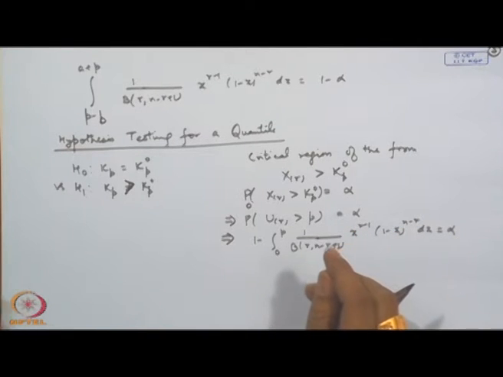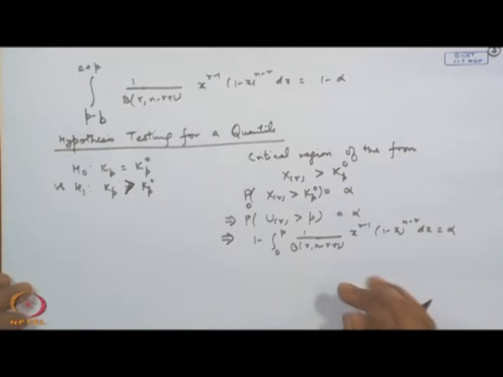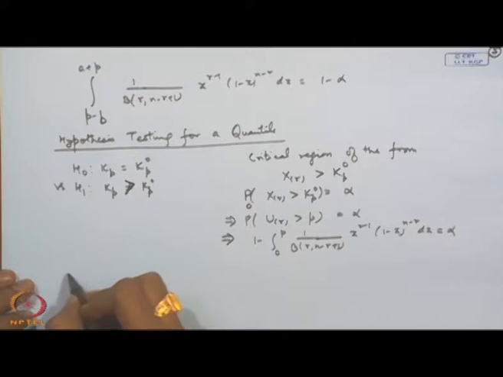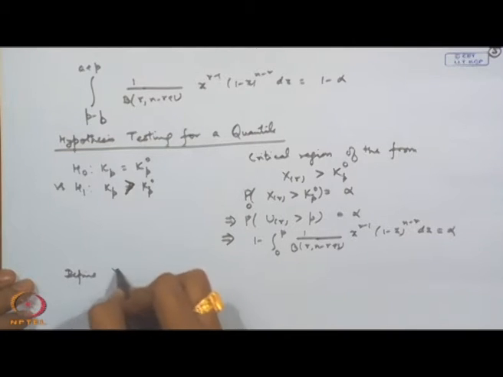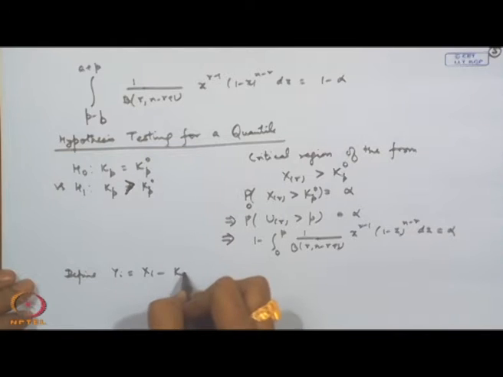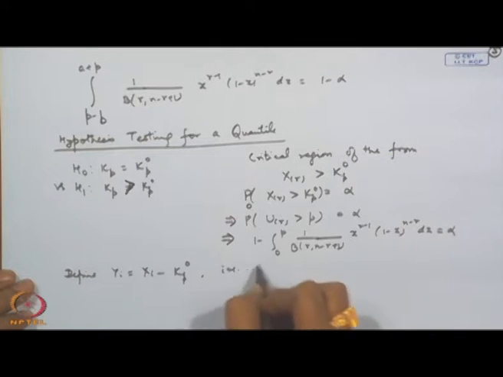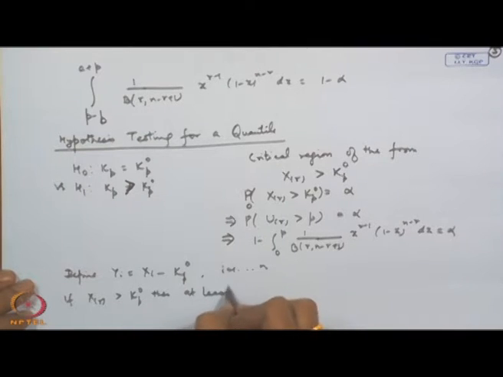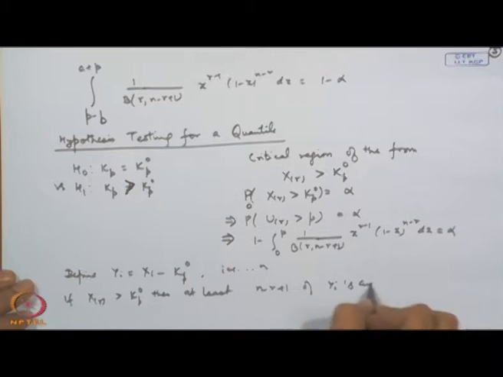We will give an alternative formulation of this. Let us consider, say, Y_i is equal to X_i minus k_p0 for i is equal to 1 to n. Now, if X_r is greater than k_p0, then at least n minus r plus 1 of the Y_i's are positive,